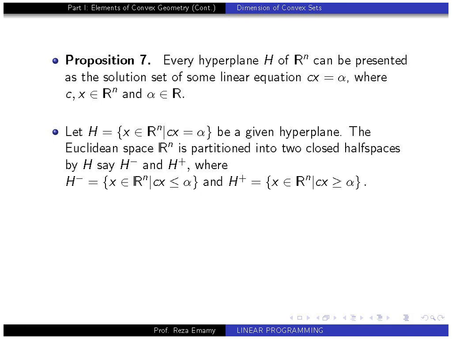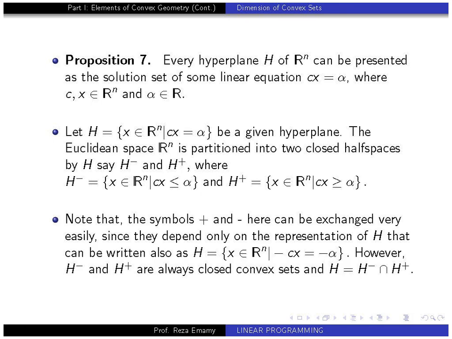These are closed subsets of the n-dimensional space and are a very essential tool in definitions that come later for the geometry of linear programming. Note that the symbols plus and minus here can be exchanged very easily because they depend only on the representation of H, which can be written also as, for example, H equal to all of the x such that minus Cx equal to minus alpha.